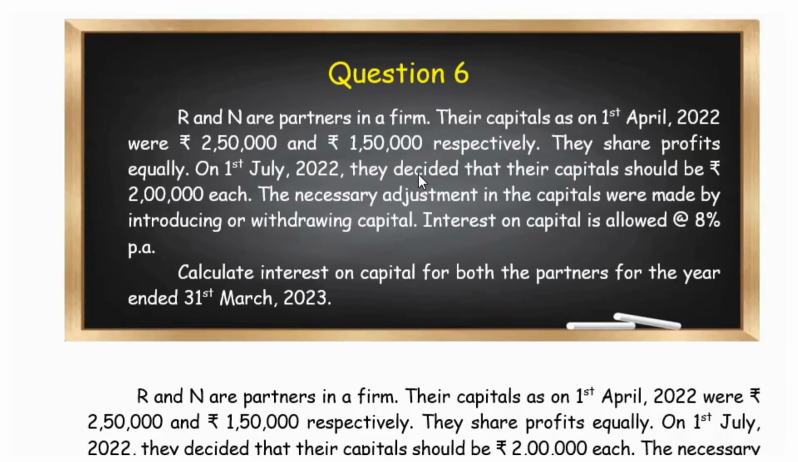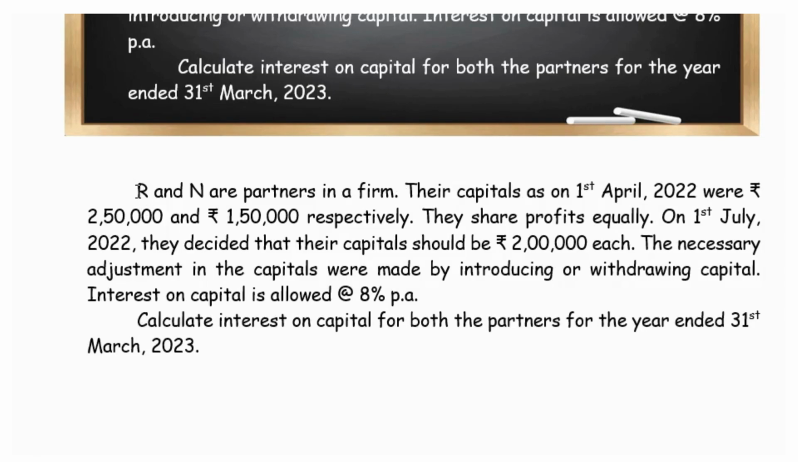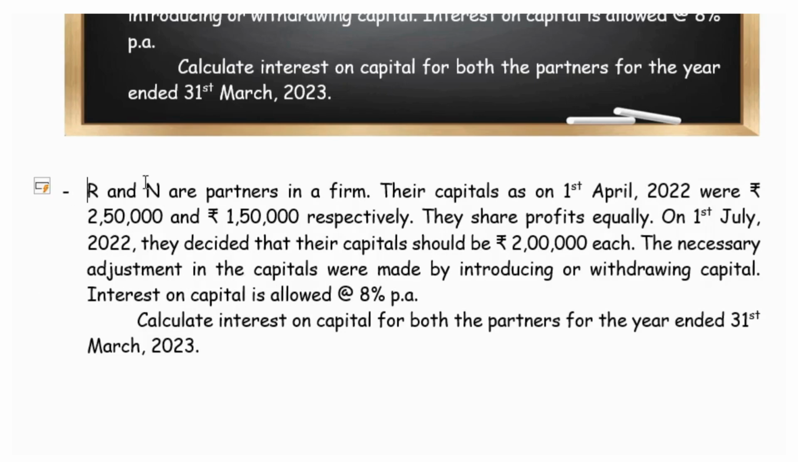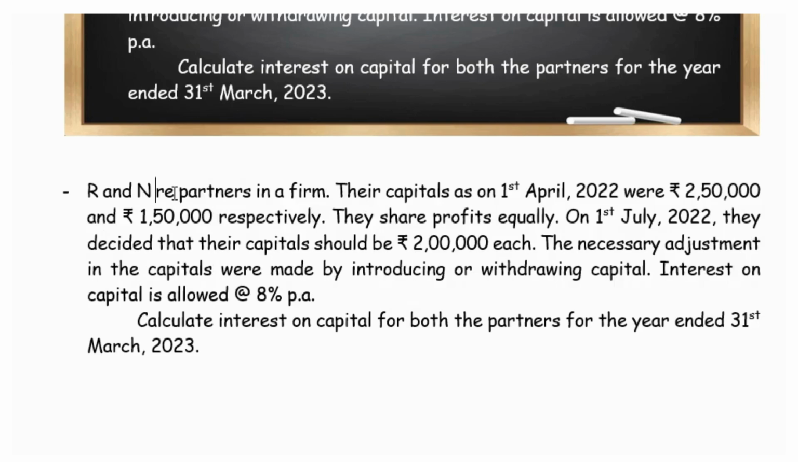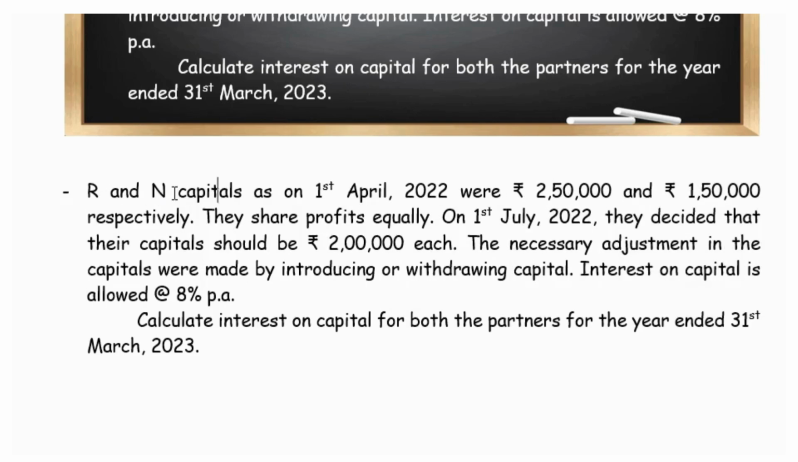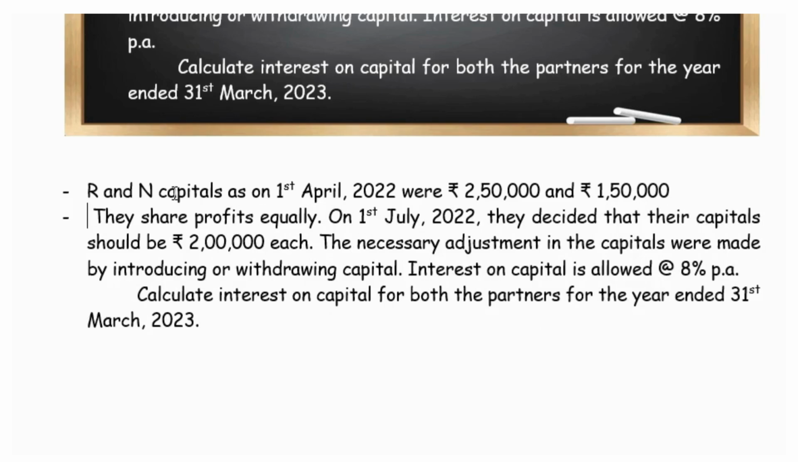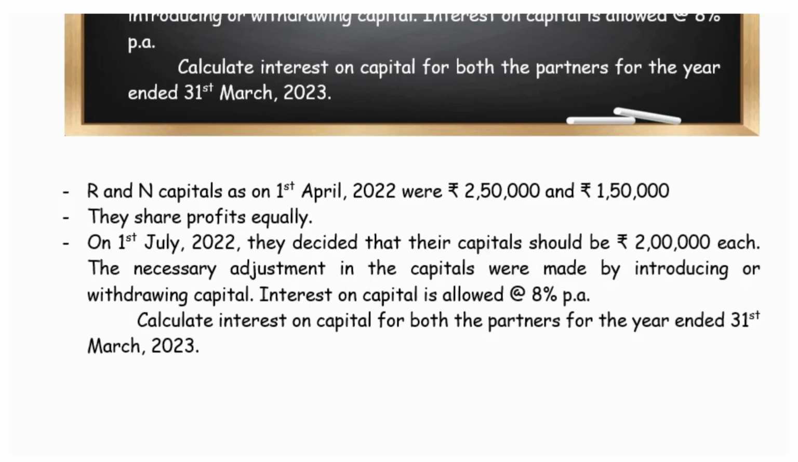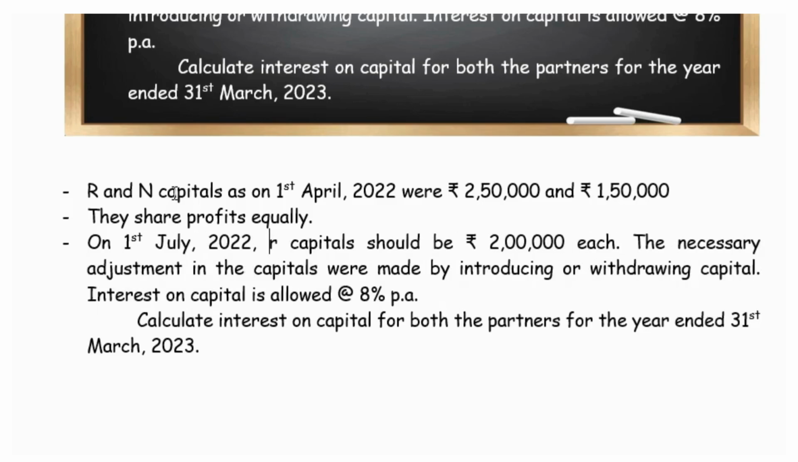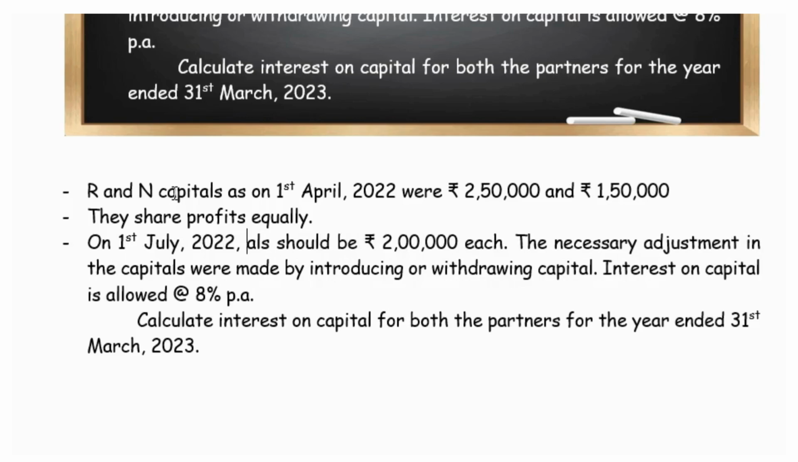Next question. R and N are partners in a firm with the capitals of 2,50,000 and 1,50,000. We are given some other details and we are also asked to calculate the interest on capital. Now, as usual, we will break the question into small details. R and N are partners and their capitals as on 1st April were 2,50,000 and 1,50,000. They share profits equally. Whenever in the accounting subject you want to solve any problem, divide the main question into small hints and this will be very useful in solving.